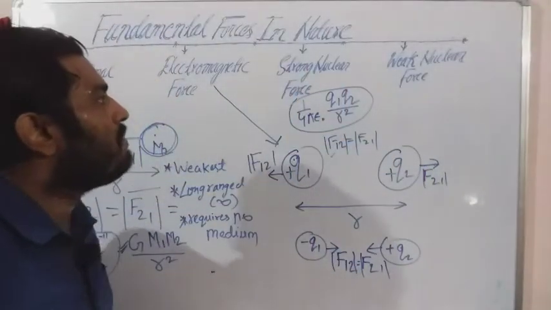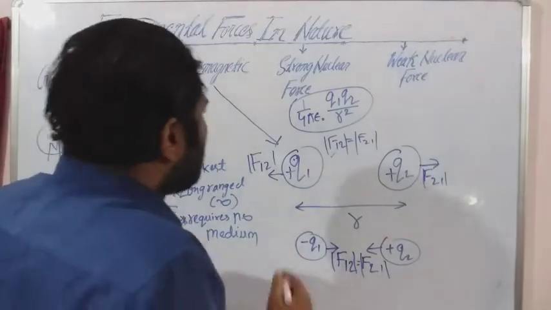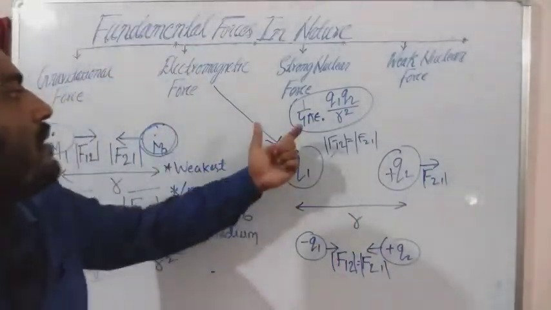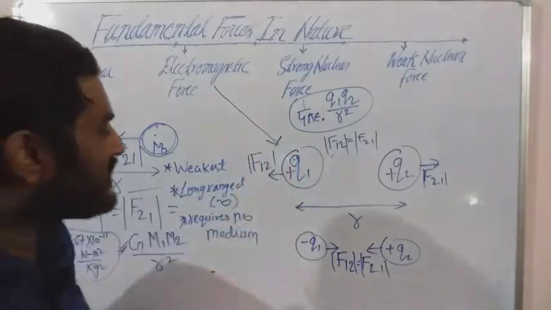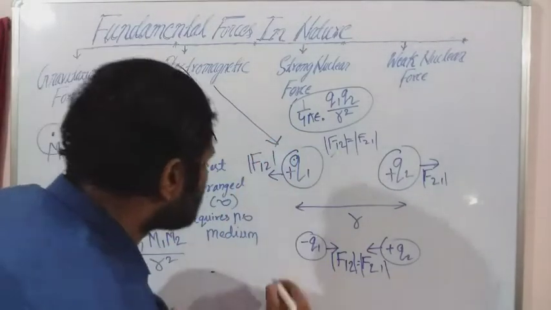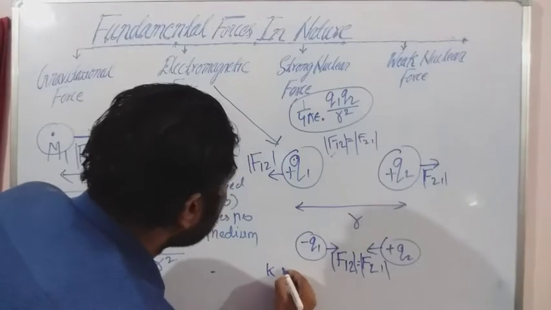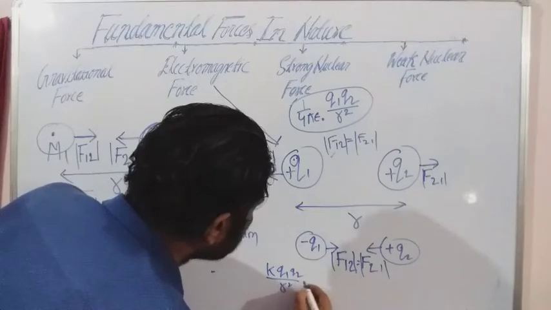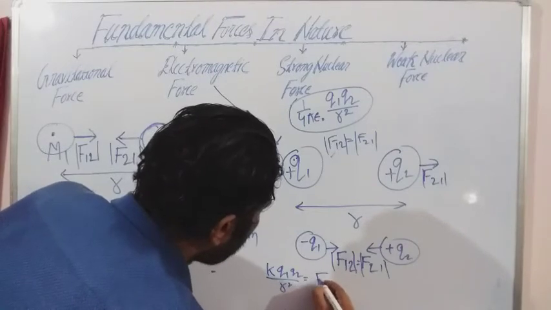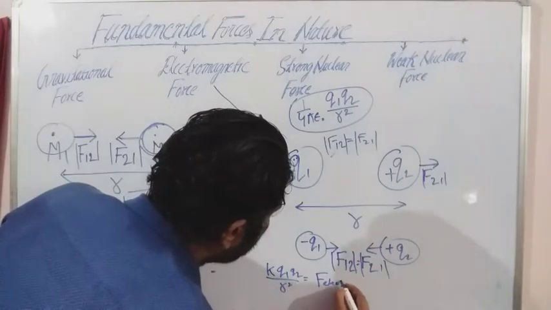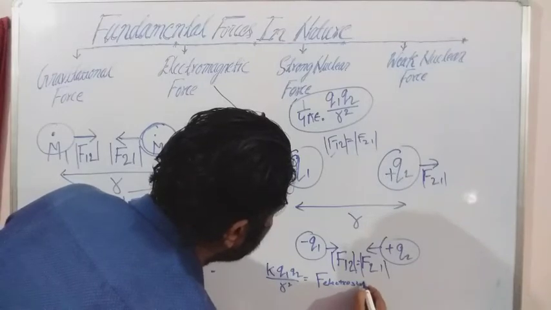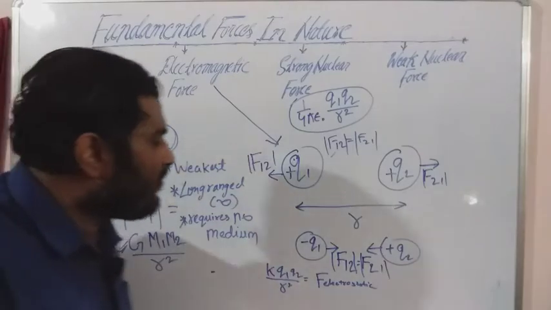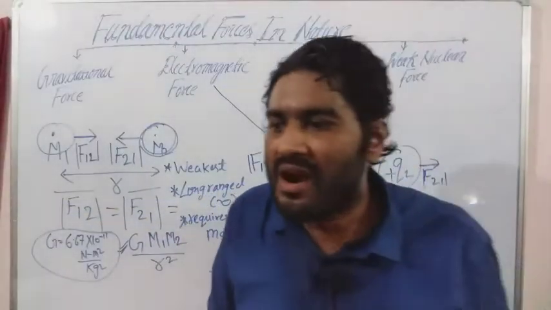If you are talking about the magnitude, let's say this is K. In many textbooks you will find that this 1 by 4 pi epsilon naught is written as K. So right now I will be writing this one as K. So this is K Q1 Q2 by R square, and this is the electrostatic force. Is that clear?